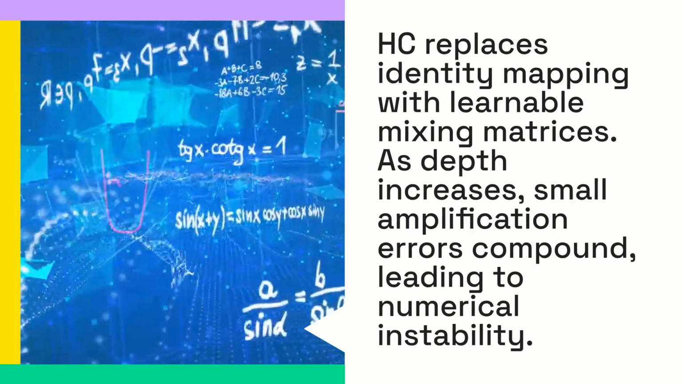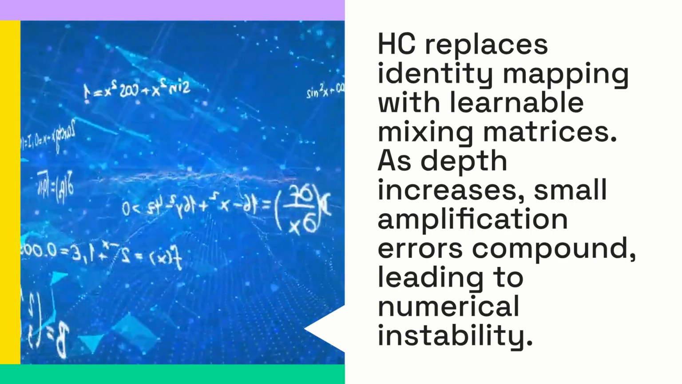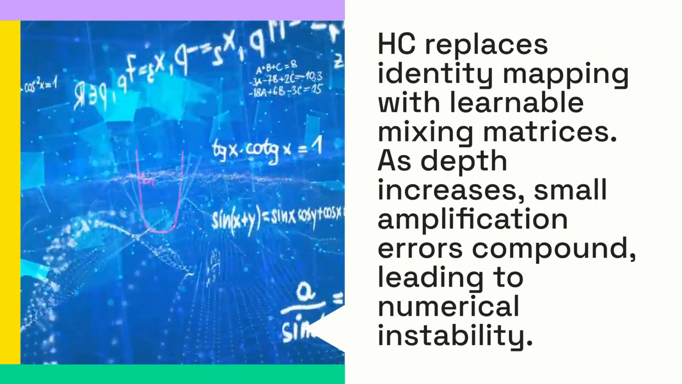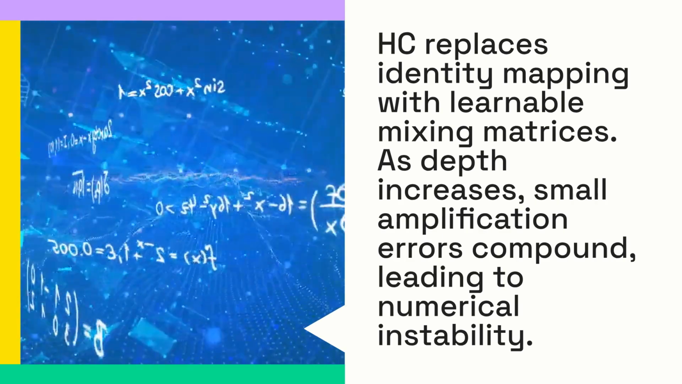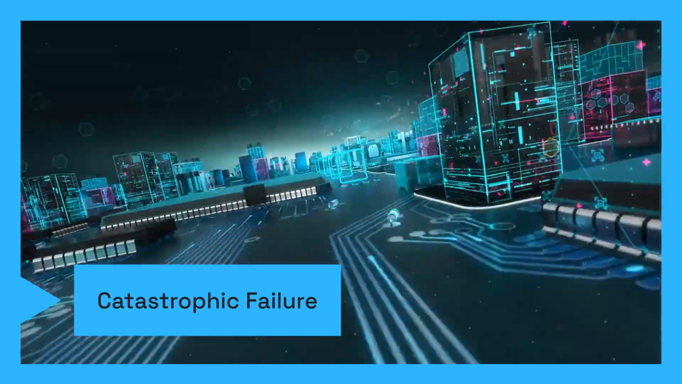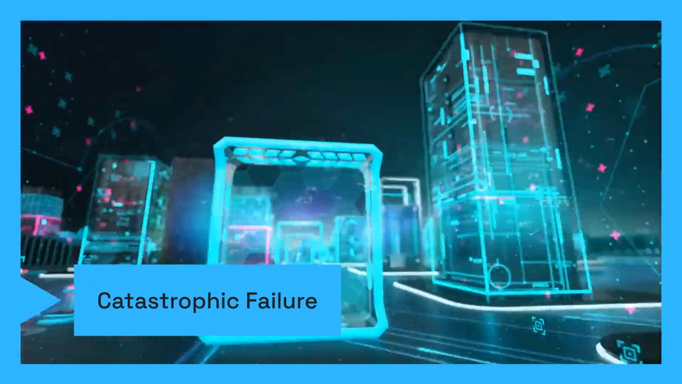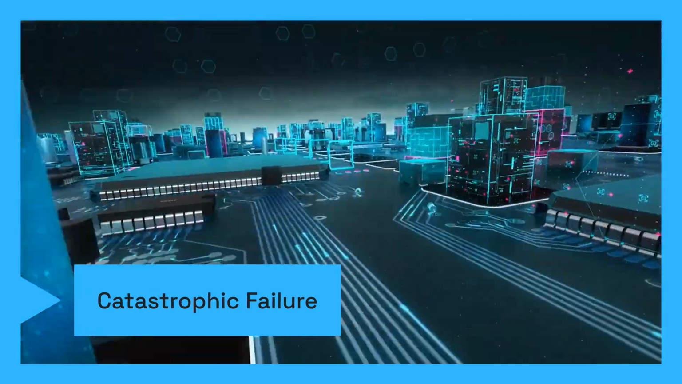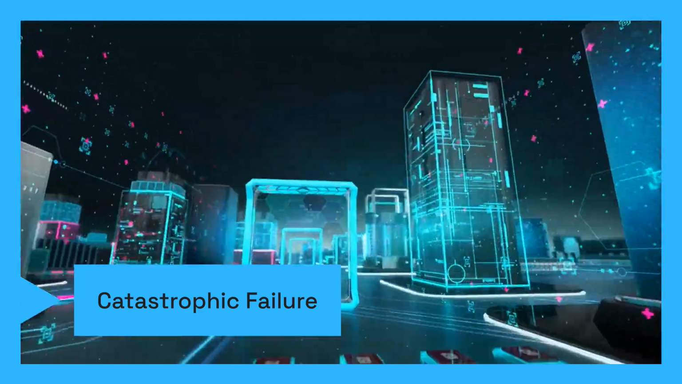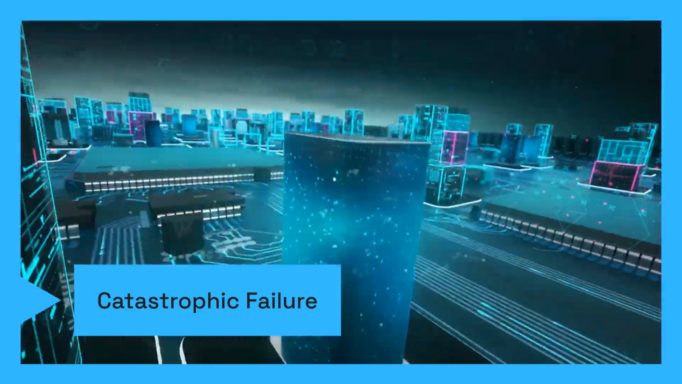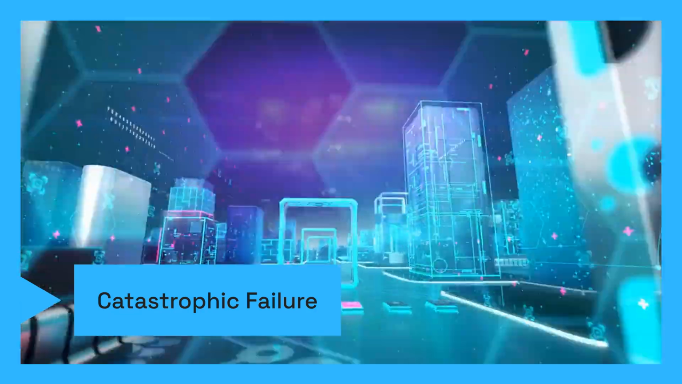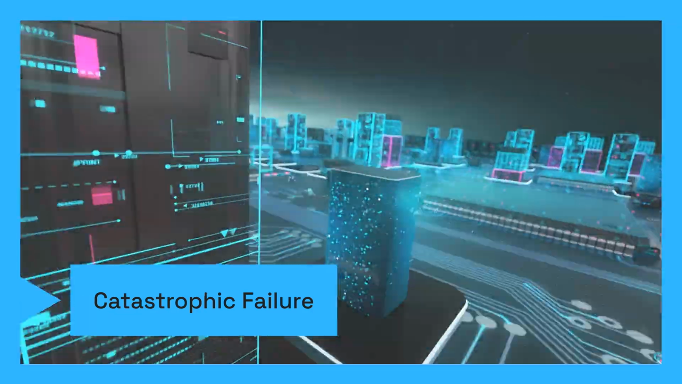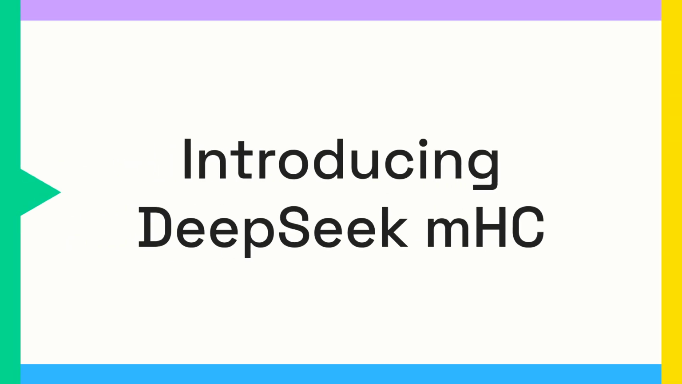HC replaces the standard identity mapping with learnable mixing matrices. As the network gets deeper, small amplification errors in these matrices compound across layers. This structural instability causes signal norms to explode or vanish. DeepSeek reported that in a 27B model, unconstrained HC resulted in signal gains over 3,000 times, causing catastrophic divergence. It simply breaks training. DeepSeek's solution, Manifold-Constrained Hyperconnections, or mHC, addresses this instability head-on by mathematically constraining how the residual